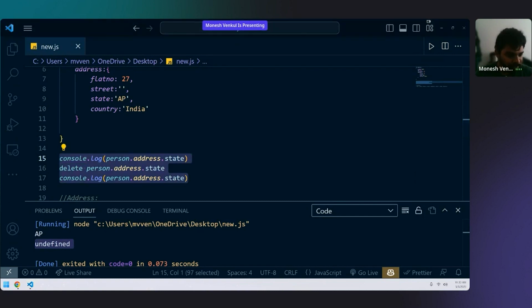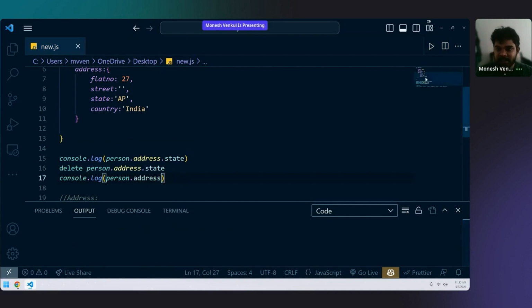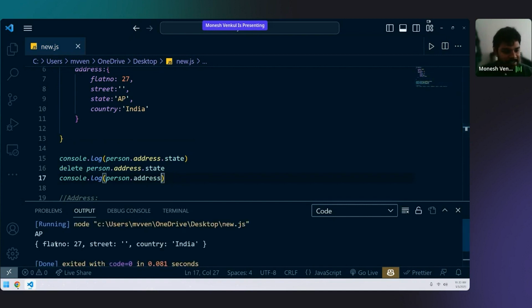Devesh said yes, you can say it, Devesh, because when I call person.address.state again, it comes undefined. When it is undefined, it is not there. If you want, I can even show person.address. You see, flat number is there, street is there, country is there, but there is no state. State got deleted. That is why we use the delete keyword.